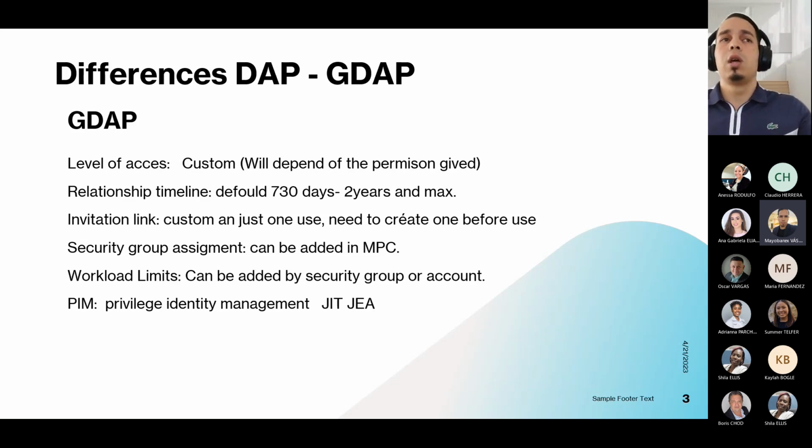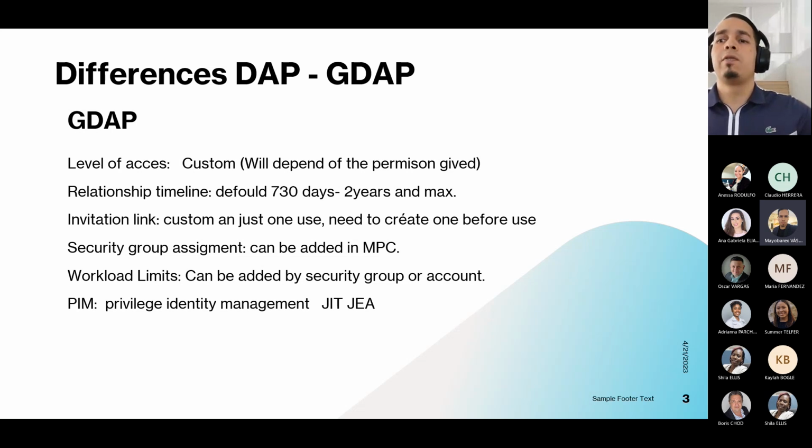I will show you GDAP and how your partners can make it, so that if for some reason they need any assistance, at least we have this base knowledge. How can we help them? By default, we have 730 days. It means 2 years, and it cannot be more than 2 years.